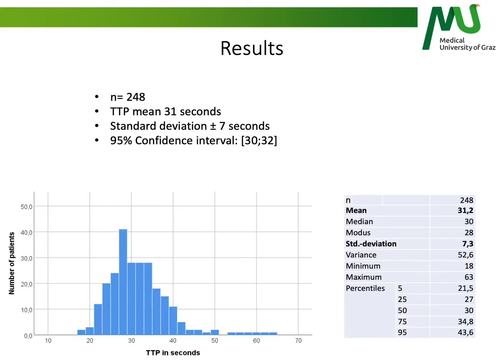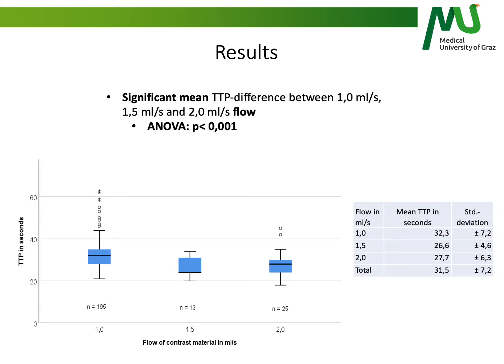First, we'll look at the results of these 248 examinations. The distribution of the TTP values can be seen in the bar chart below. Our population had a TTP mean of 31.17 seconds with a standard deviation of 7.3 seconds. We found a significant difference in mean TTP between flow rates with the ANOVA test. The box plot demonstrates the distribution of the flow rates.